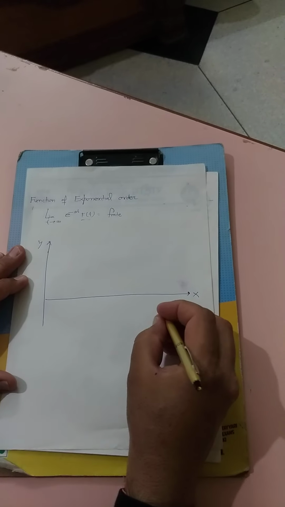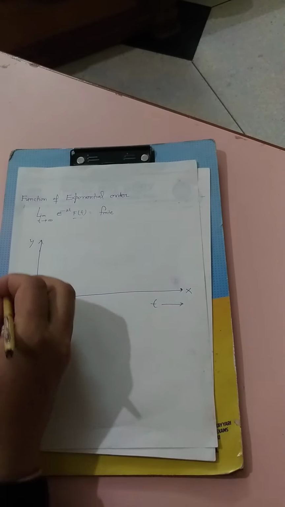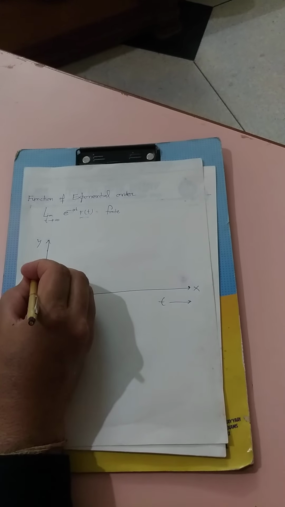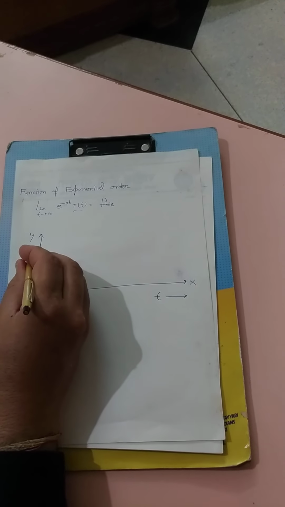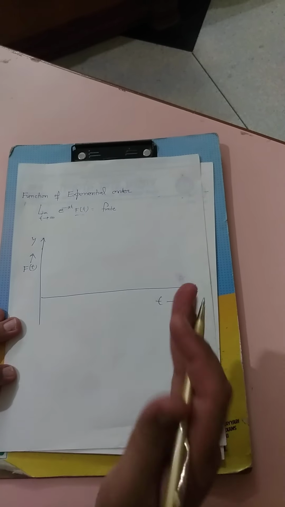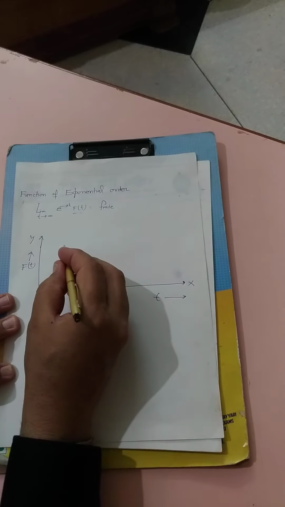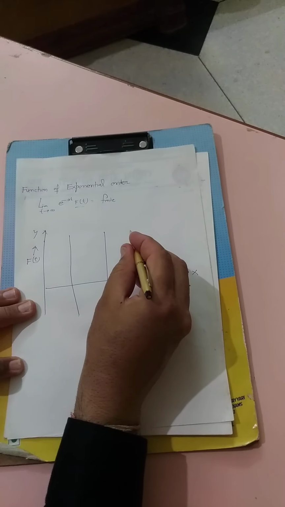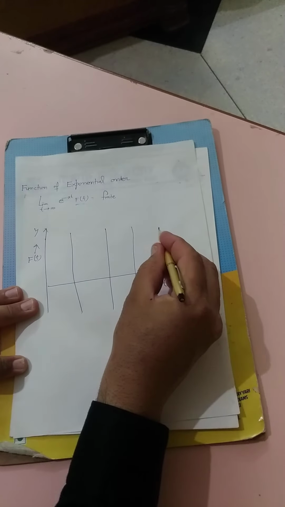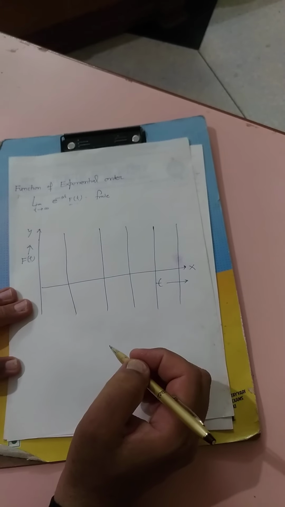On the x-axis we are taking time t. On the y-axis we are taking function f(t). Like this. This whole picture is divided into several sections. This is the first section. This is the second section. This is third, fourth, fifth, and so on.